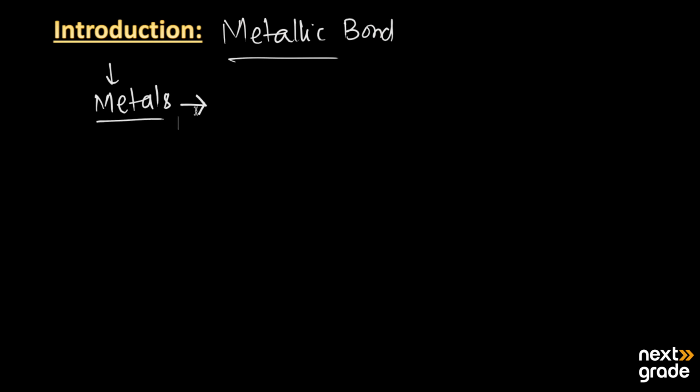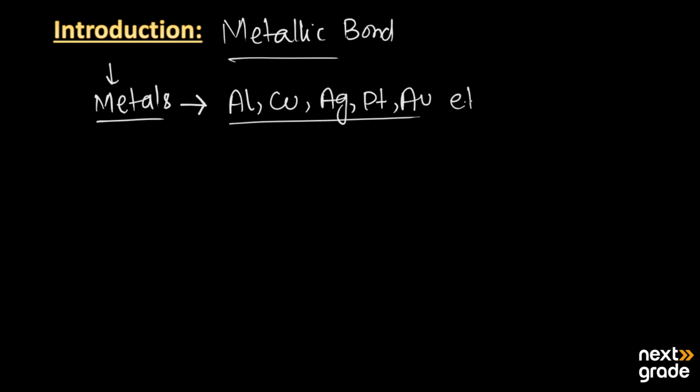Basically, there are many metals present in the periodic table and we have a lot of examples. For example, we have aluminium, copper, silver, platinum, and gold. All these are metals. Metals have many different basic properties. The main property of the metals is that they can lose electrons easily and they are converted into metal positive cations.